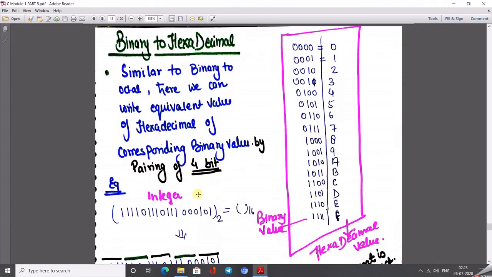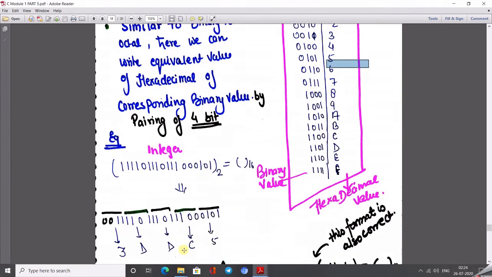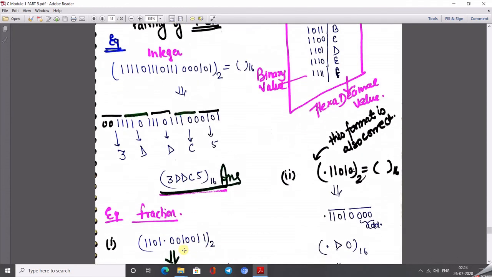Similarly, in the case of binary to the hexadecimal number system, as we did for binary to octal, we create groups, but here of 4 bits only. We follow all the same direction rules, but pair 4 bits. That means we start the pairs from right to left in the integer part, pairs of 4, and with the help of this table we can write the equivalent number. So just see the example.